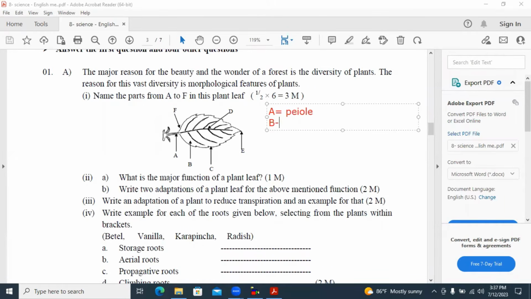B is blade. C is margin. D is veins. E tip. F base. What is the major function of a plant leaf? The function is doing photosynthesis. That is the main function.